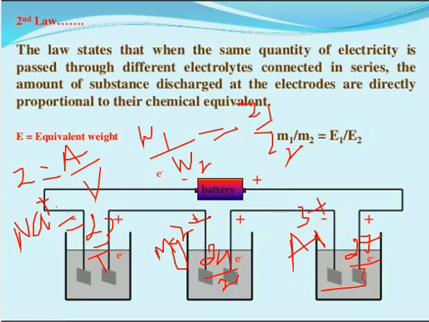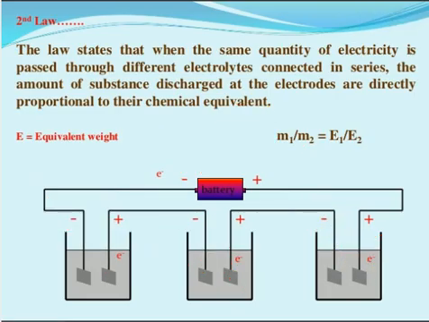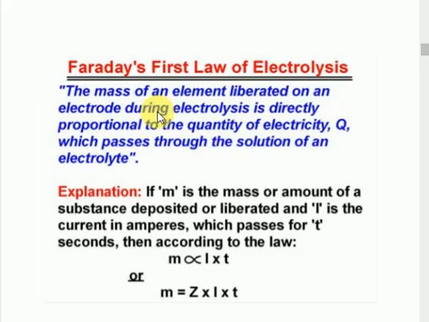Clear? So we have some other problems. Look here, this one is Faraday's first law of electrolysis. If M is the mass of the substance, M is proportional to the amount of current you passed and the time you passed it. Remove the proportionality constant and you get M equal to ZIT. No confusion, so we will go for the next one.